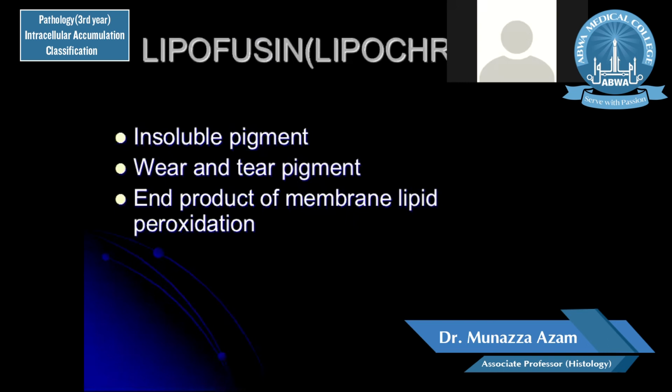Lipofuscin is basically an end product of membrane lipid peroxidation, produced inside the cell, and it gets accumulated in the cell. The quantity of lipofuscin tells us how much exposure we have been through. This insoluble pigment accumulates more inside the cell with age.